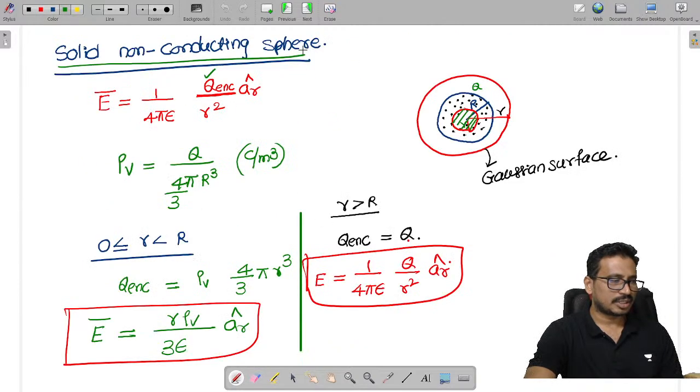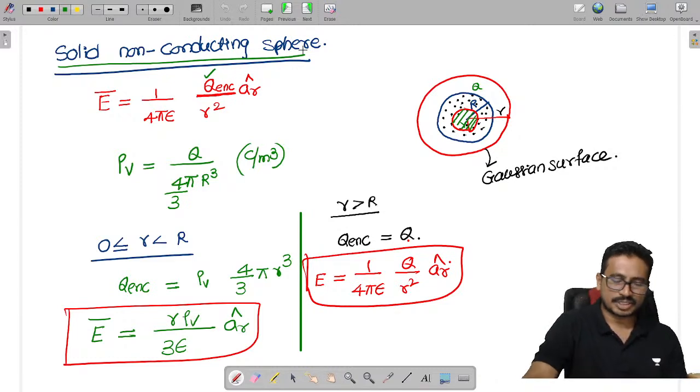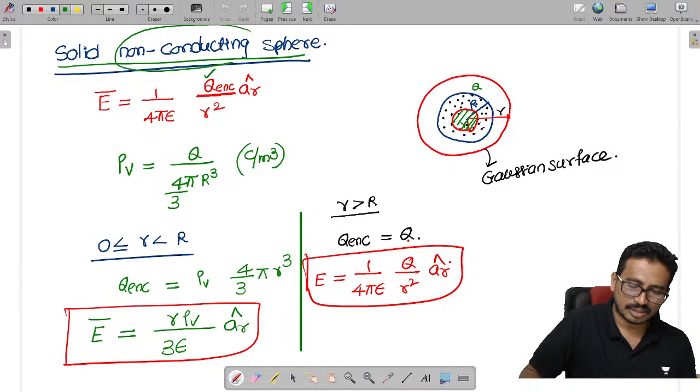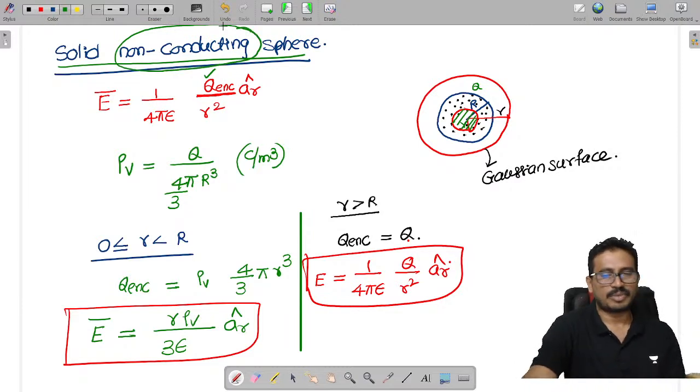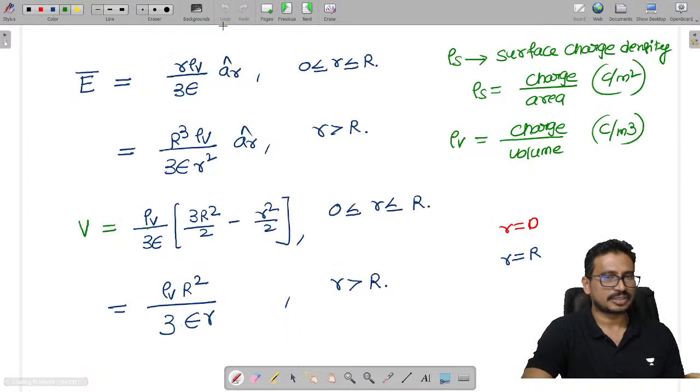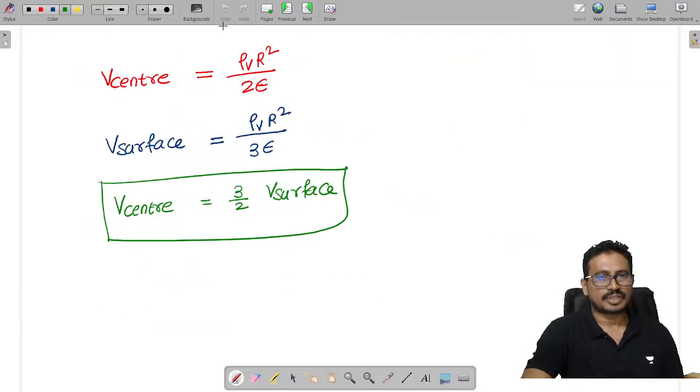Solid non-conducting sphere. A conductor is an equipotential. A non-conductor is not an equipotential. We are discussing the non-conductor. Remember, all the formulas we have given are for non-conductors in this analysis, not for conductors.